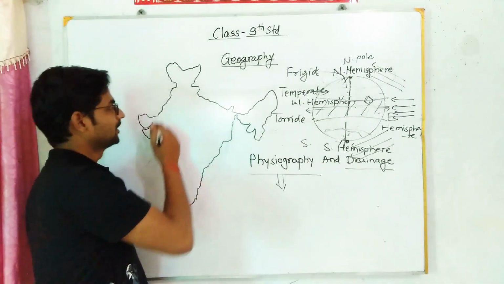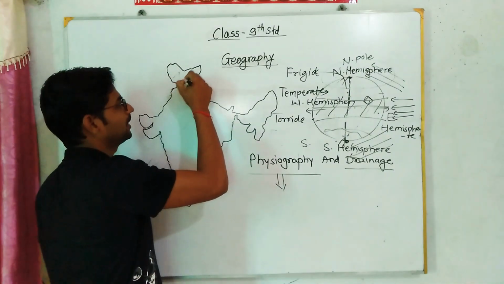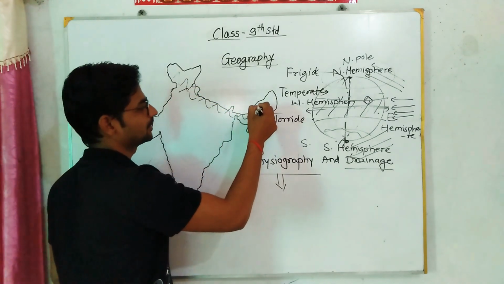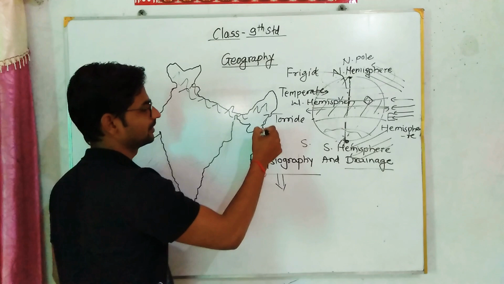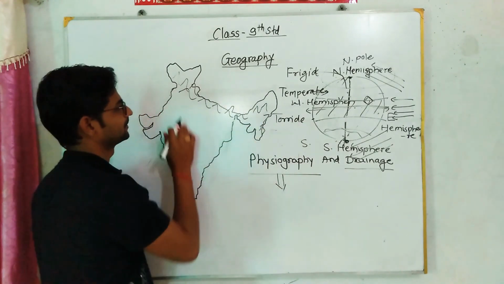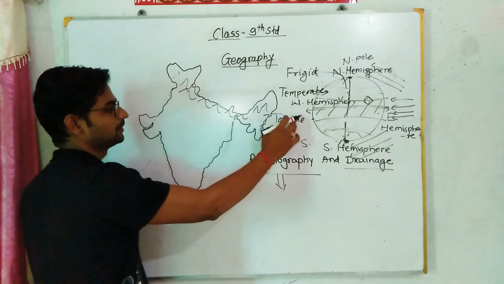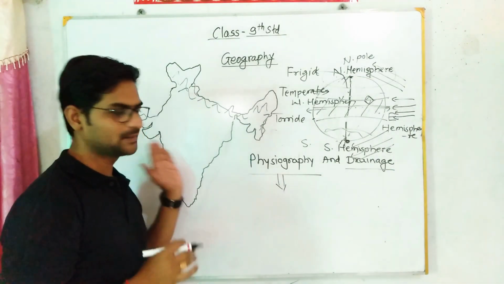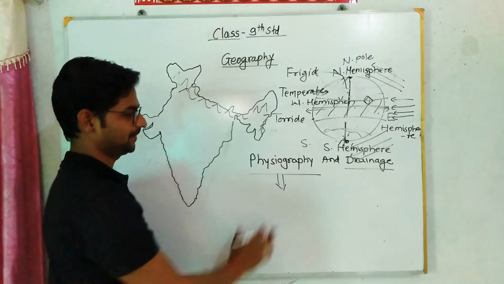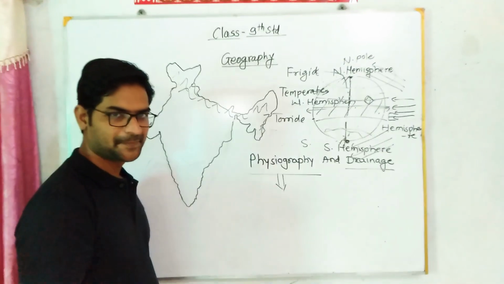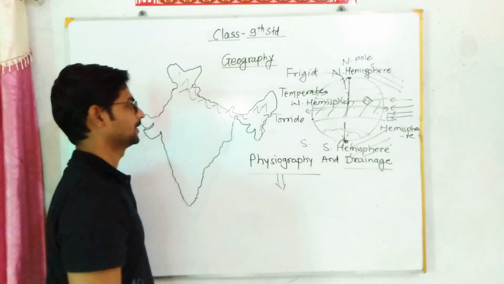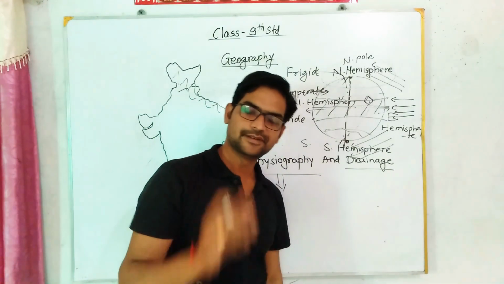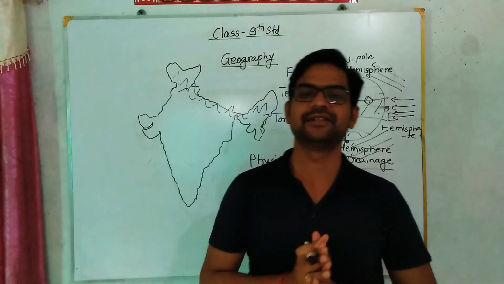Because here the Himalayan mountain ranges are spread this way. You can see that these are the mountain ranges which are spread from north to northeast. All these things we have to discuss in this concept, physiography. Okay? So get ready to learn. The first topic is physical divisions of India. So first of all, we will discuss the physical divisions of India.